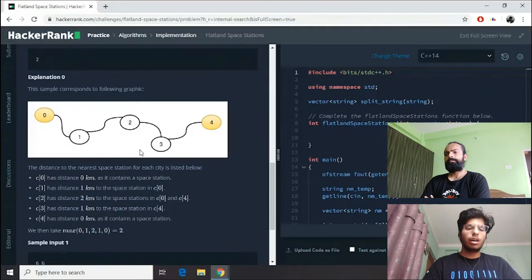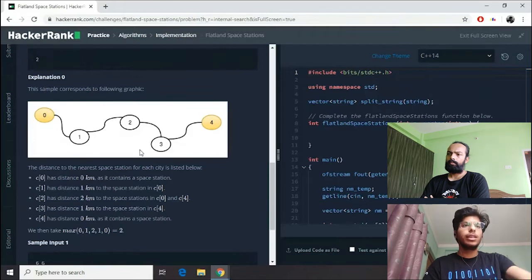Simply, here n is the number of cities: 0, 1, 2, 3, 4. Those are the cities, and m is the number of space stations. Some cities might have space stations. In this case, 0 and 4 have the space station, as you can see they are highlighted. Now we have to find the distance from each city to the space station. For example, if we choose city 1, the distance to the nearest space station will be 1, since 1 minus 0 is equal to 1. Can you get this? Is it clear? Yeah, this is much clearer.